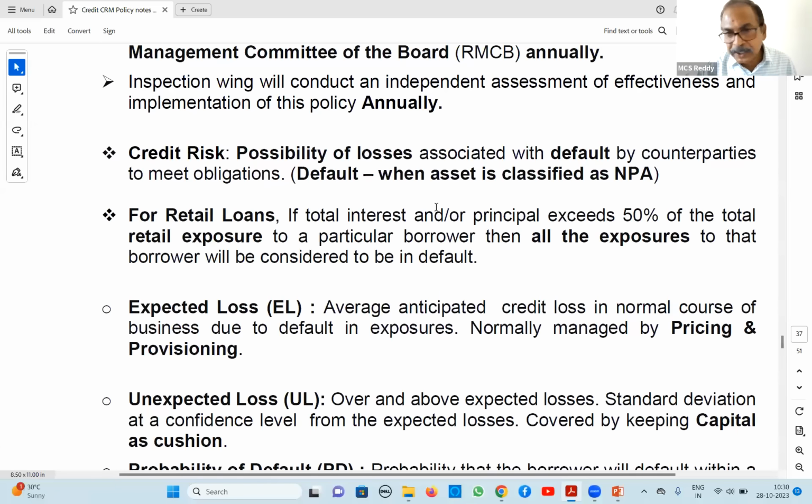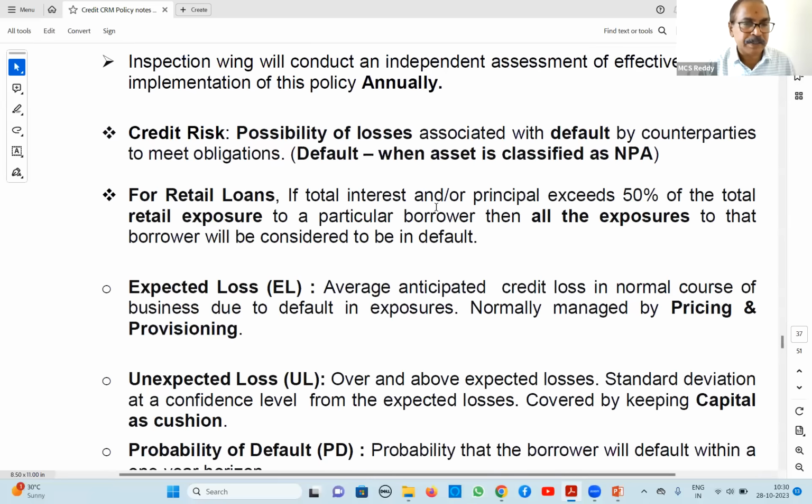If this fellow is not repaying installments, it has become NPA. Then the other 20 crores, 10 crores working capital and 10 crores term loan, should also become NPA as per RBI guidelines. But for retail loans, some leverage is given. If overdues in the entire retail loans exceed 50%, then only you can classify other accounts also as NPA. That leverage is for retail lending only.